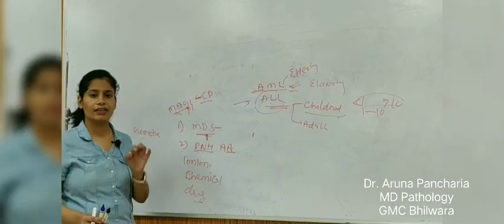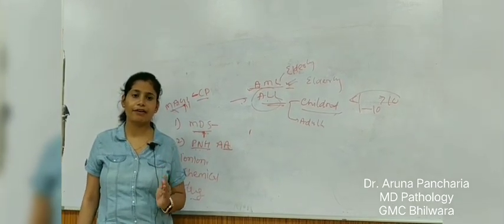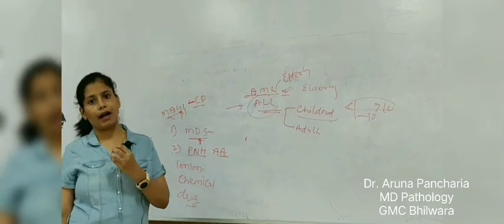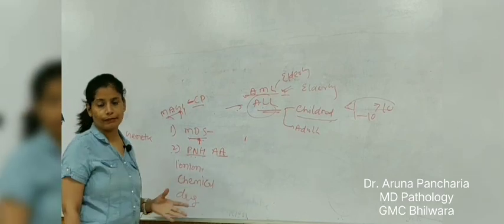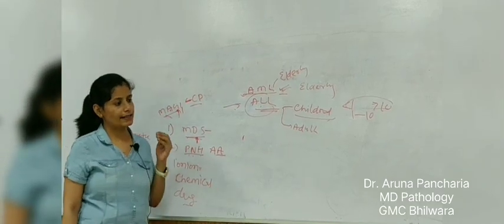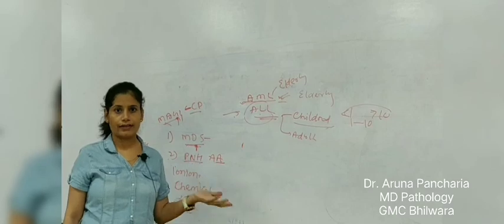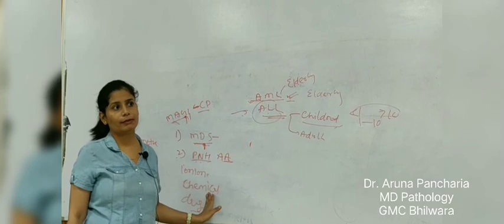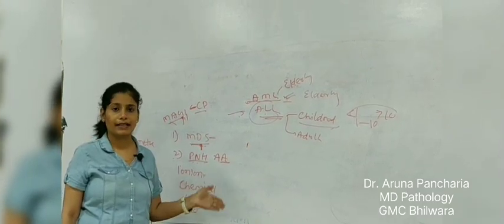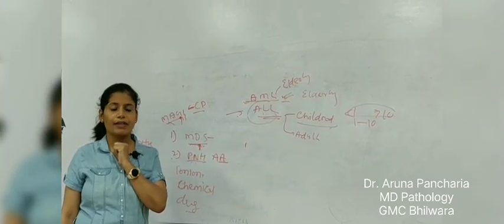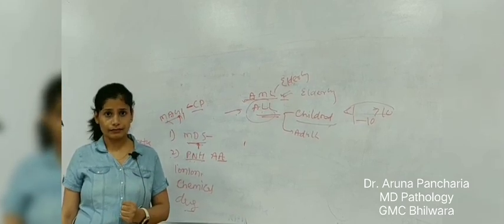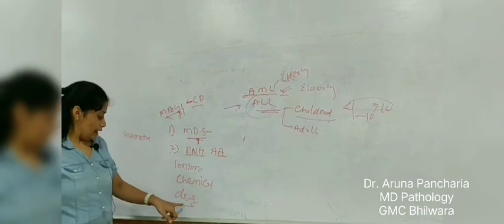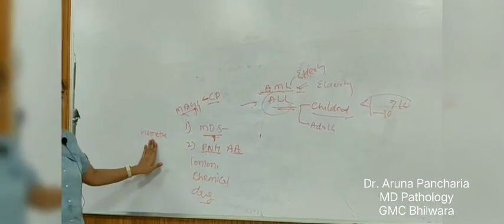Like ionizing radiation, one of the most common examples is the survivors of the atomic bomb explosion in Hiroshima and Nagasaki. These people are more exposed to leukemia because of the ionizing radiation. And X-rays are also an important factor for leukemia. The other thing is chemicals and drugs. Certain drugs given for a particular disease, like nitrogen-related drugs melphalan and chlorambucil, can cause secondary leukemia. That is drug related, and the other one is genetic.